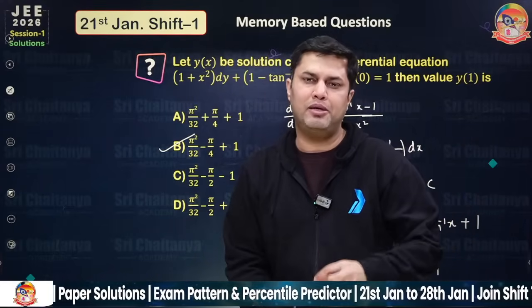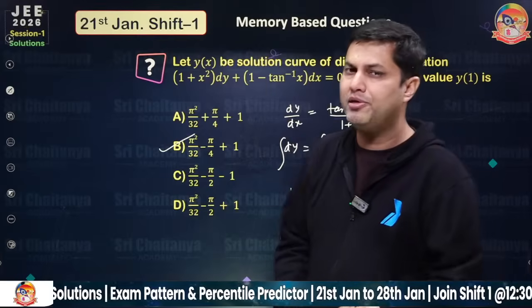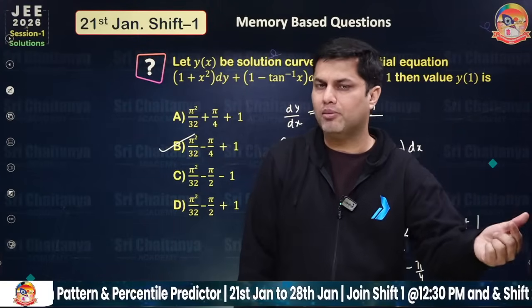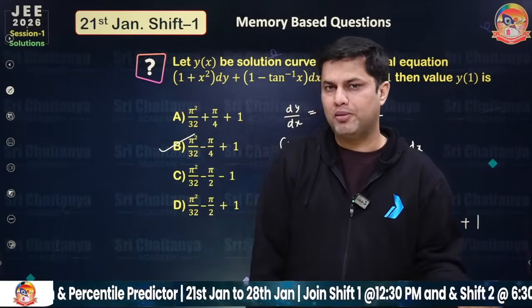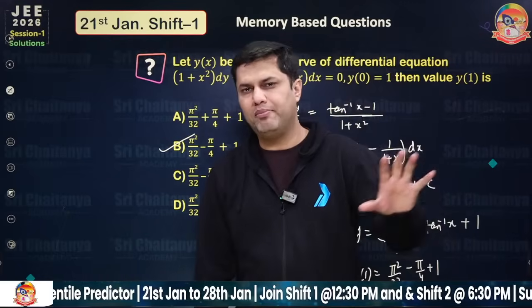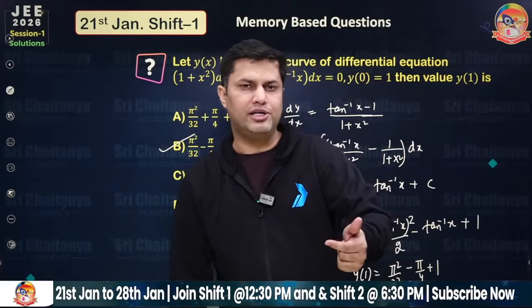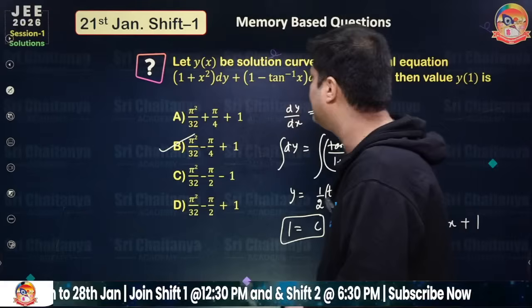And chemistry also, students are saying the chemistry paper is easy to moderate, with a little bit lengthy questions in the numerical part. And once again, the physics paper was more or less formula based, but yes, some questions are really tough and tricky, like in optics or gravitation. Students find many challenges in those chapters.